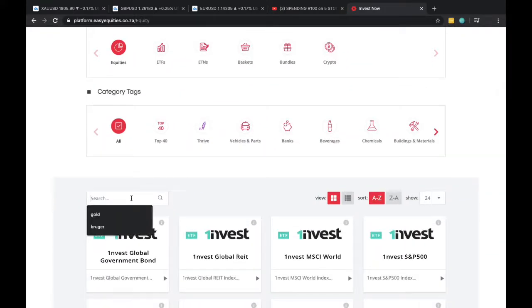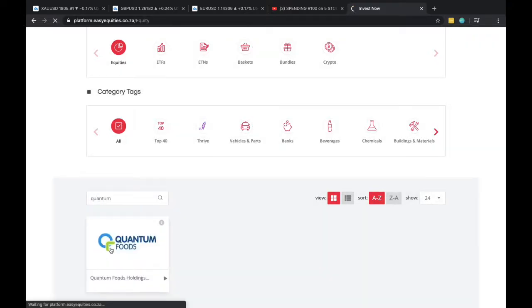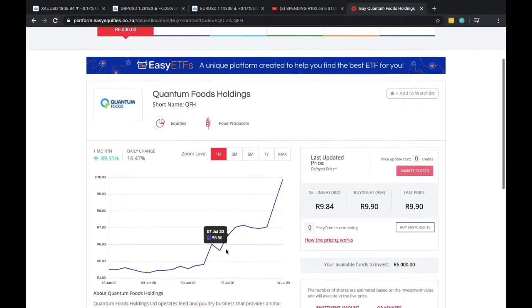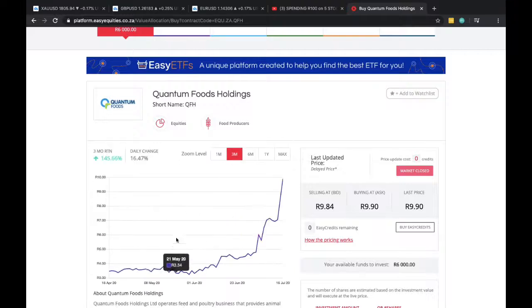If we search for Quantum Foods, wow, it's priced at 990, the last price of it, and we actually purchased it 27th or 28th of April. This was at about 365 cents. There's the 365 cents. If you had purchased the stock, you would have made more than 120% back on your investment.